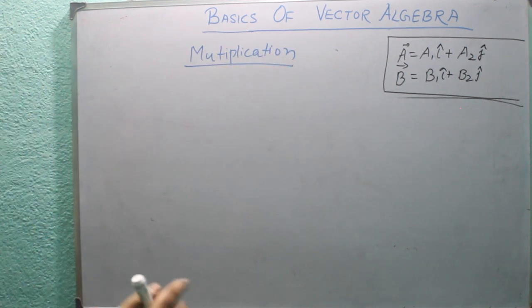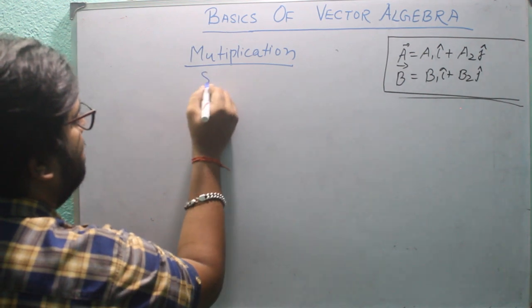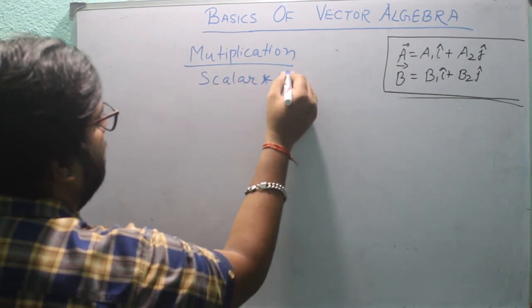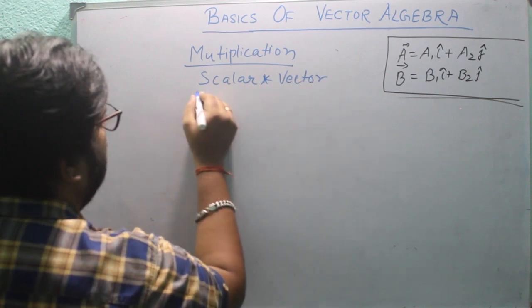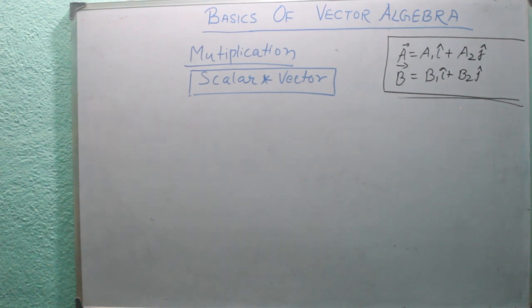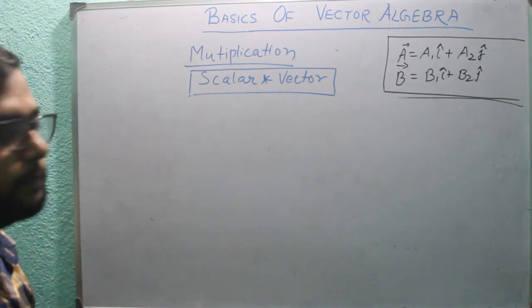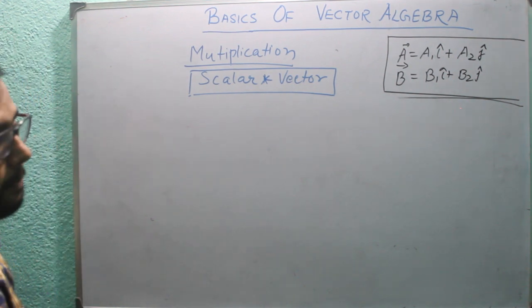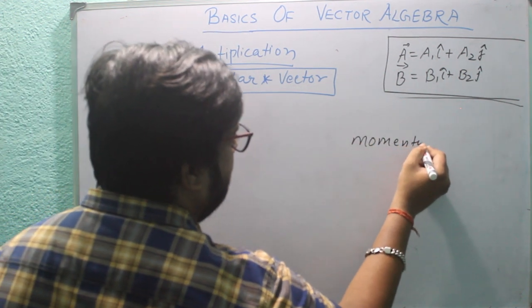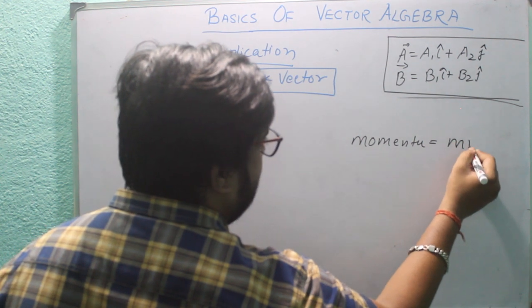In multiplication we will have scalar multiplied by vector. So how are scalar and vector multiplied? You can take the example that momentum is equal to m into v.